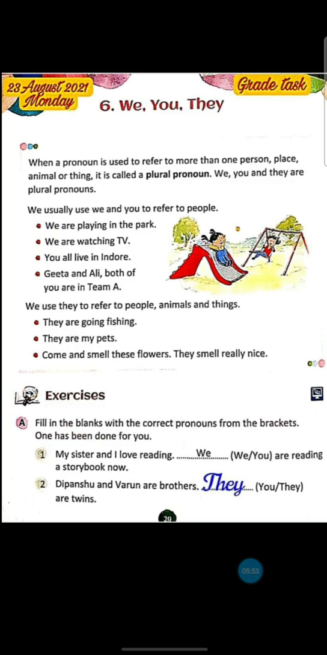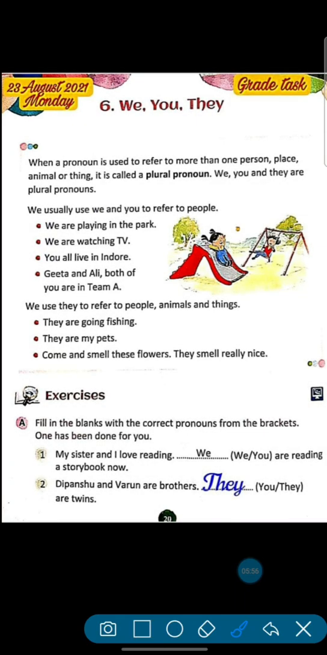Okay, fine. Now open your book. Now it will be more clear for you. Okay, now we will start our chapter, that is chapter 6, we, you, they. Firstly, write today's date, day and grade class on the top. Fine. I told you what are pronouns, what are plural pronouns.